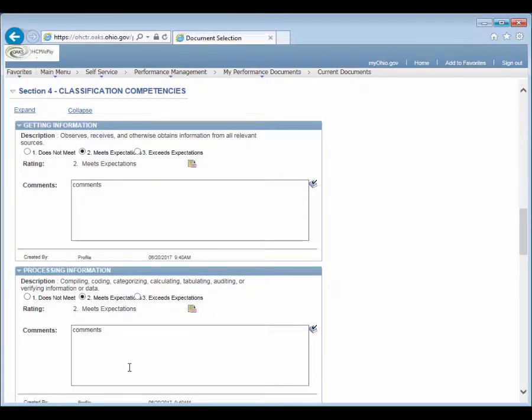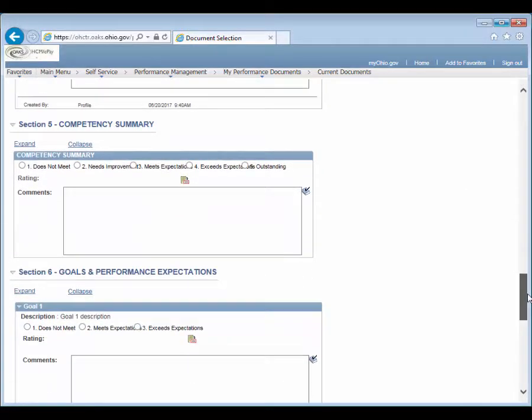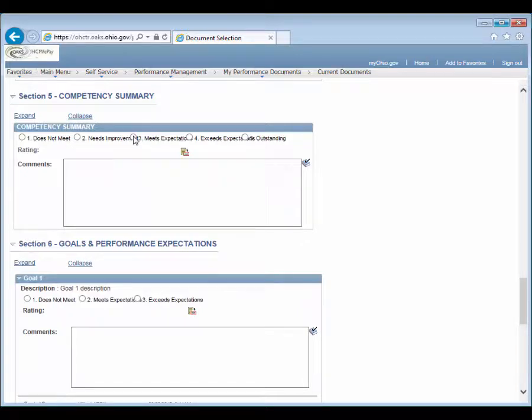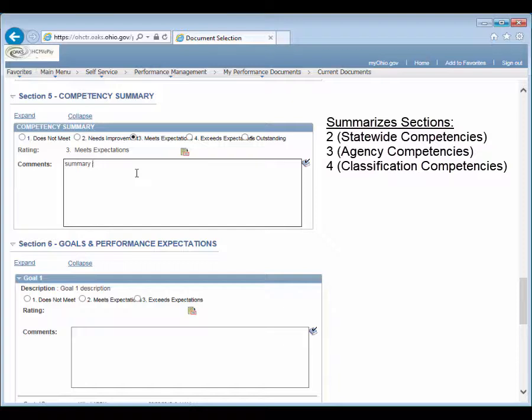Next, assign a rating to the competency summary section by clicking the appropriate radio button. Type related comments into the comments field. The competency summary section summarizes all individual ratings recorded in Section 2, statewide competencies, 3, agency competencies, and 4, classification competencies.